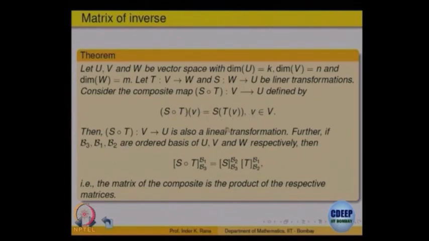The theorem says the matrix of the composite S composite T with respect to B1 and B3, where B1 is on the first one and B3 is on the last one, is the same as the matrix of S with respect to B2 and B3 multiplied with the matrix of T with respect to B1 and B2.